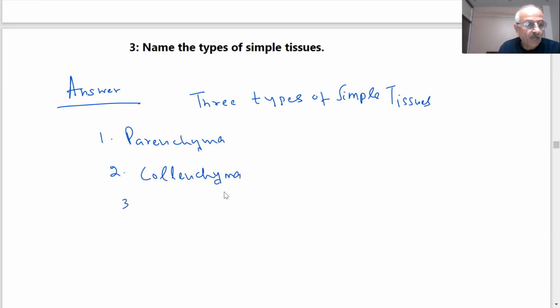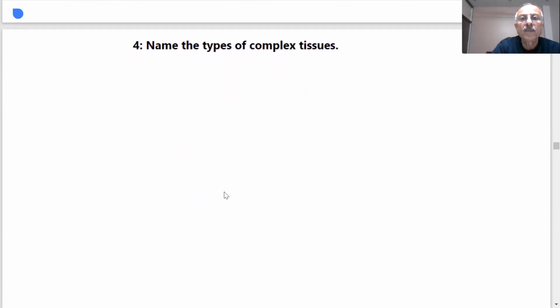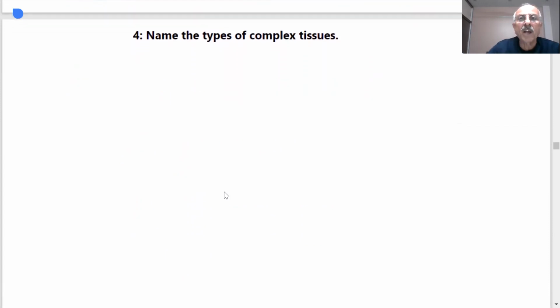Next, sclerenchyma. Please check the spelling. If I am wrong somewhere, you can check in the books. Certain terms will be used a lot. Our questions are like that so that it becomes easy for us. Name the type of complex tissues.